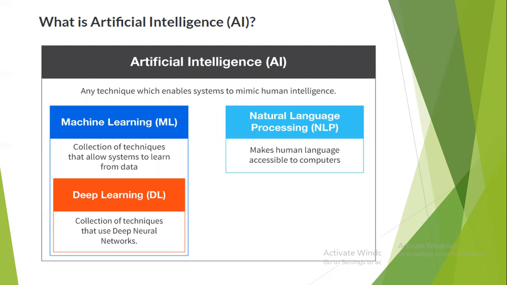If I talk in terms of set theory, artificial intelligence is the universal set under which machine learning, deep learning and natural language processing all lie.